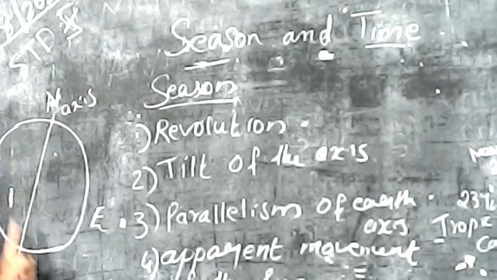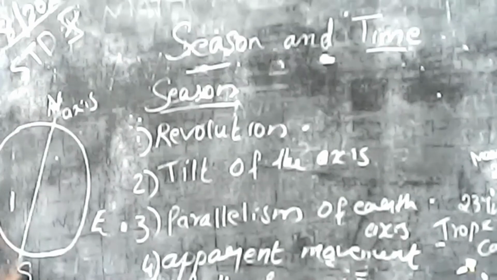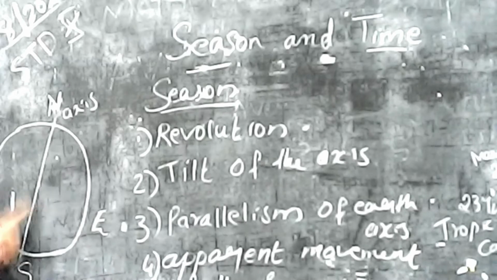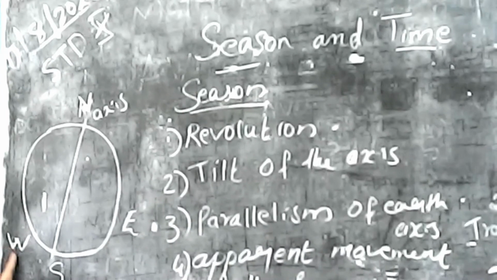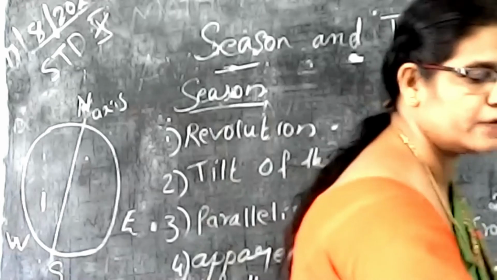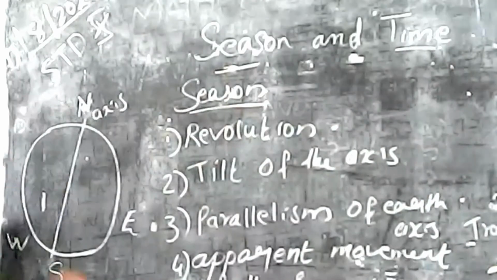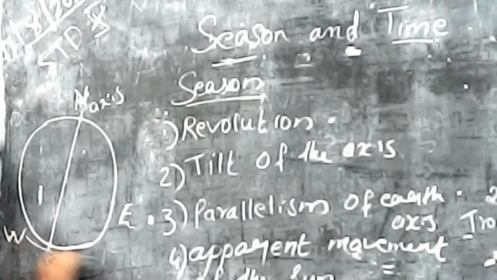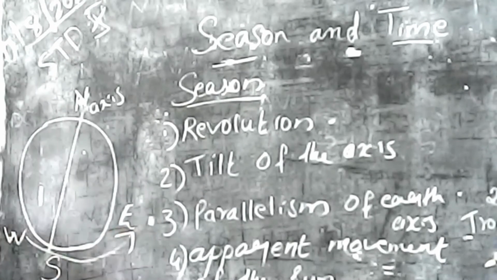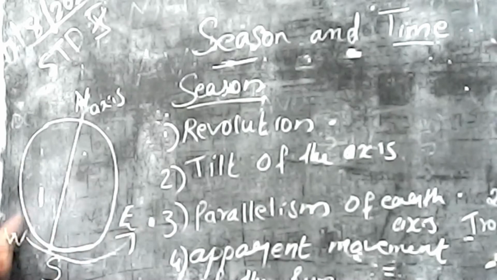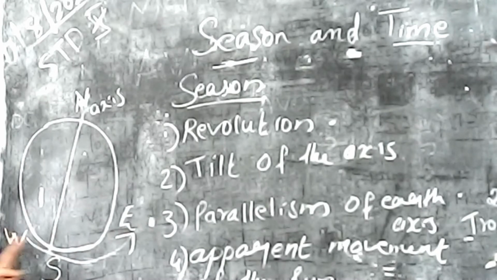There is an imaginary line connecting the North Pole and South Pole. Through this imaginary line, the earth is rotating. The direction of the rotation of the earth is from west to east. Okay, sorry, west to east. That is why we get day and night, isn't it? The rotation of the earth is from west to east.